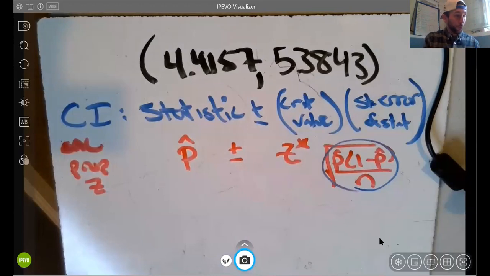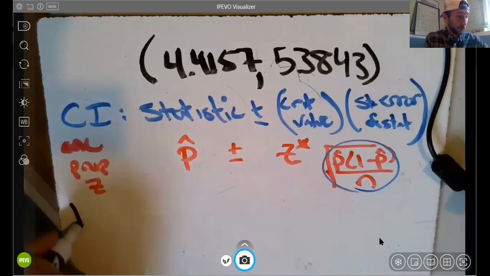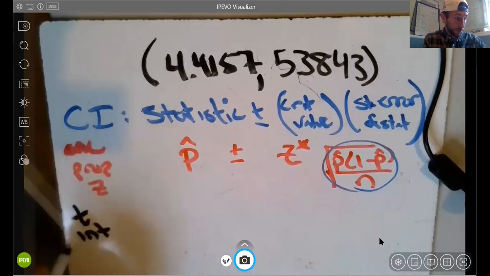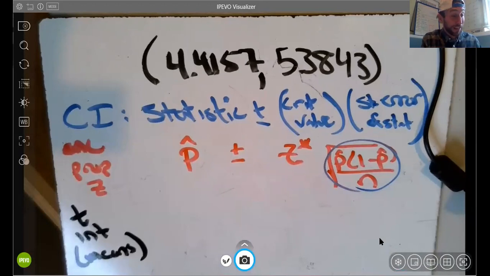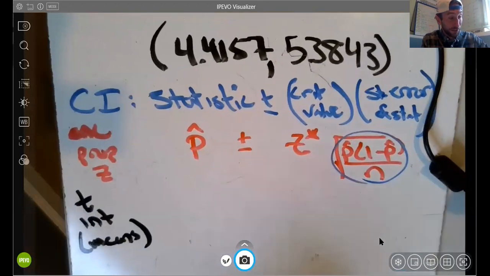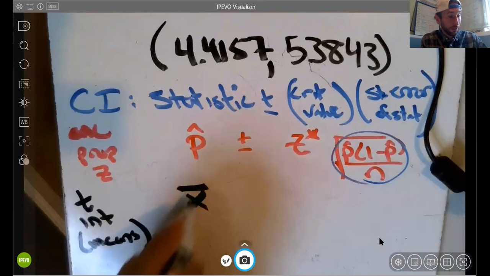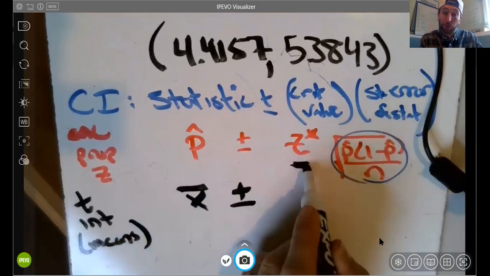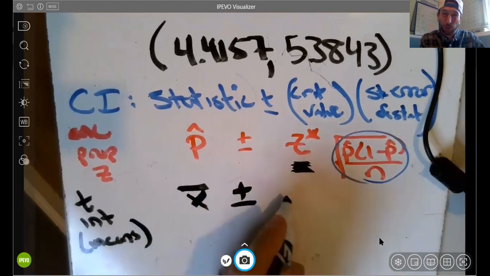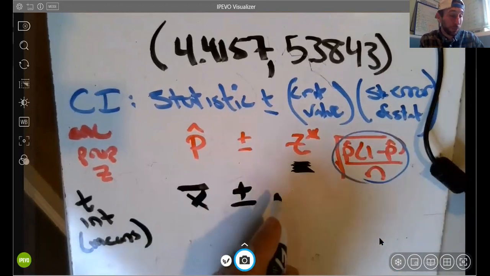For us now, we're working with our t interval, which is for means. So no big deal. Instead of our statistic being a sample percentage, our statistic is our sample mean, x bar, plus or minus. The biggest new thing here is we're no longer working with the normal distribution. Now we're working with something new called the t distribution.